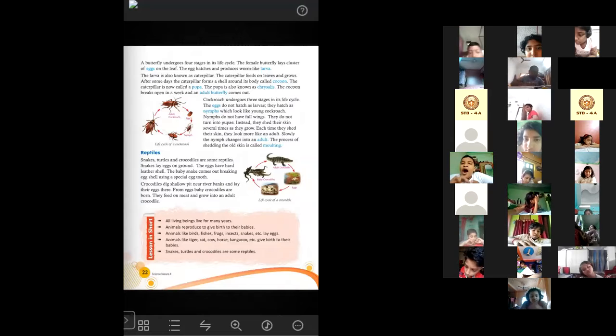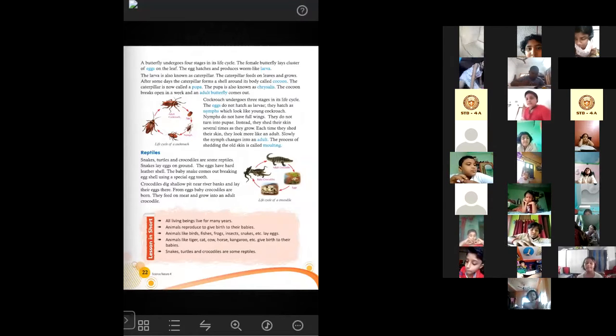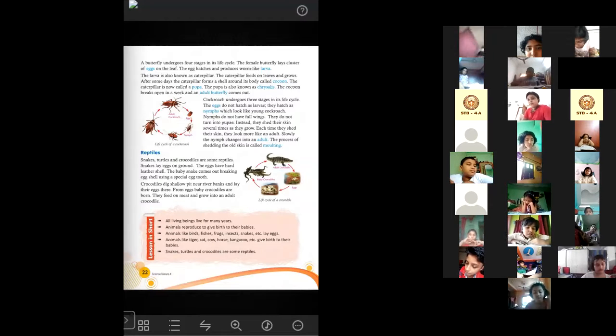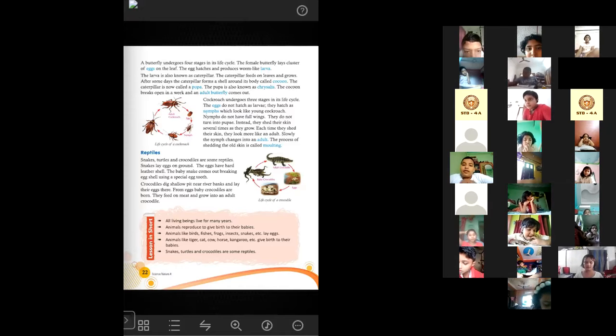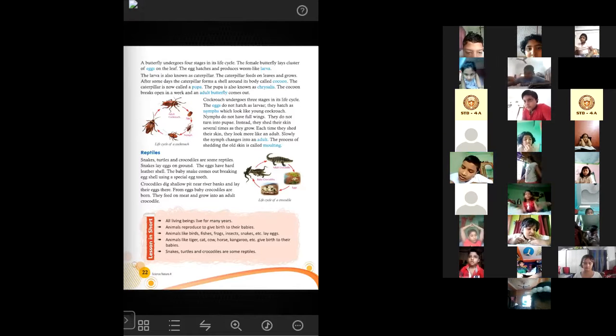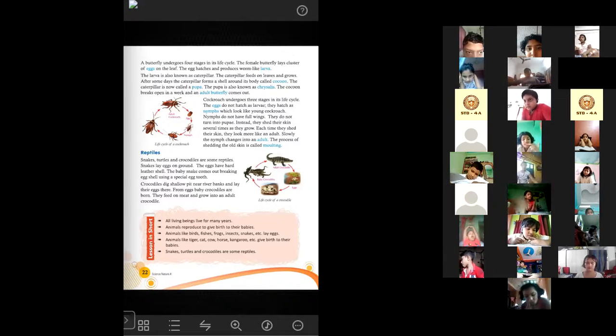A butterfly undergoes 4 stages in its life cycle. The female butterfly lays a cluster of eggs on a leaf, and the eggs hatch and produce a worm-like larva. The larva is also known as a caterpillar. The caterpillar feeds on leaves and grows. After some days, the caterpillar forms a shell around its body called a cocoon.